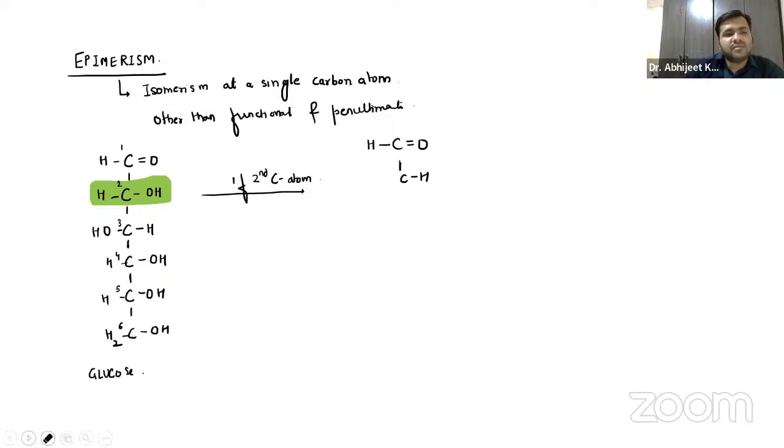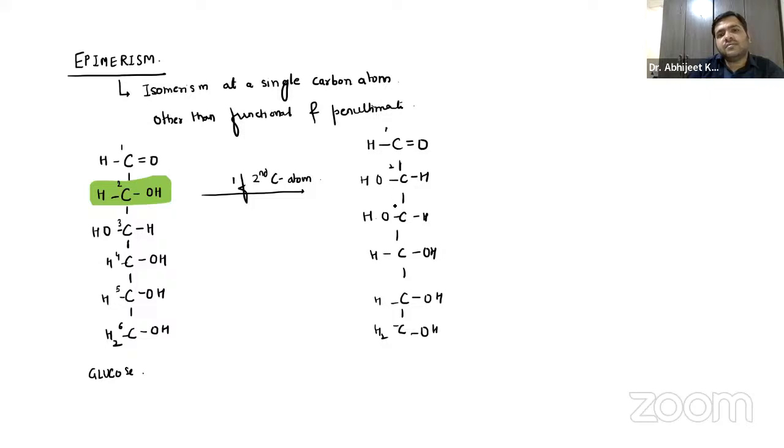OH will come to this side, and the other structures will remain the same, right? So that is OH, OH, OH, H2, H, and H.